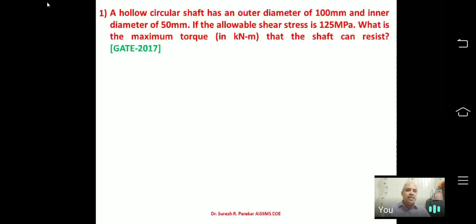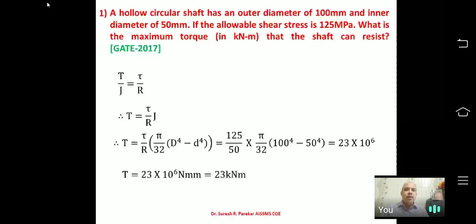So in the given data you can see the outer diameter is given, tau max is given, the inner diameter is given, and you have to find the maximum torque. Simply T by J is equal to tau by R. Now everything is given, the unknown is only T, so you can use the formula to calculate the value of T. If you remember, you can also directly use T equal to pi by 32 D to the power 4 minus d to the power 4, and that gives you the value of T, which is 23 kilonewton meter.